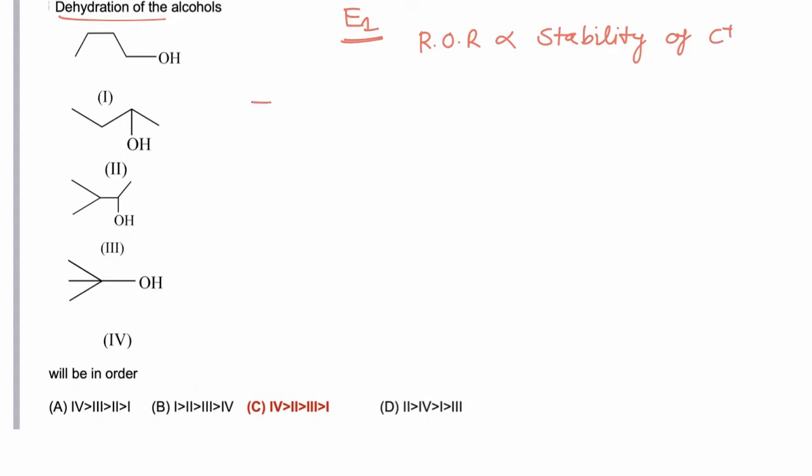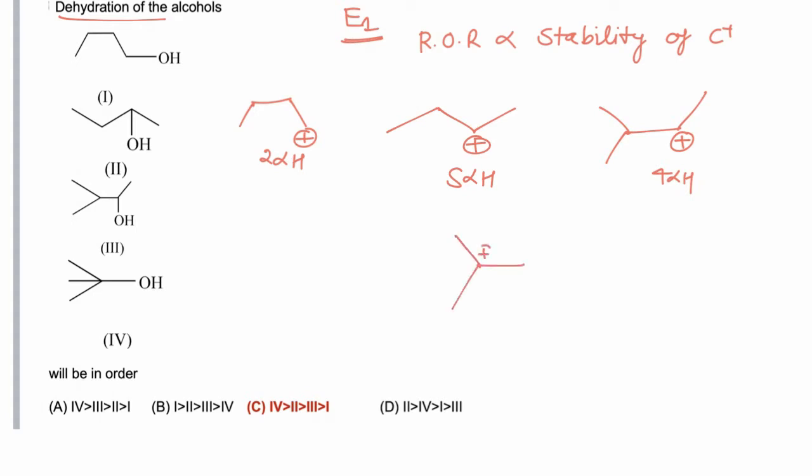Now, in the first case, the carbocation formed in the first step has 2 alpha hydrogens, while the second carbocation has 5 alpha hydrogens. In the third case, the carbocation formed has 4 alpha hydrogens, and in the fourth case the carbocation formed has a total of 9 alpha hydrogens. So the rate of reaction depends on the stability of the carbocation.